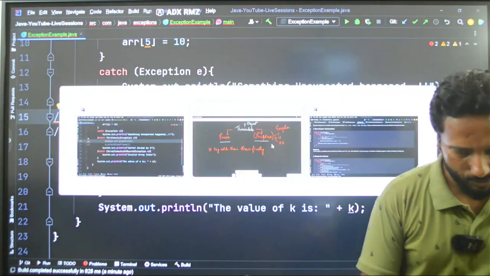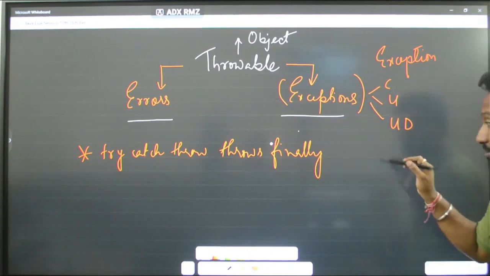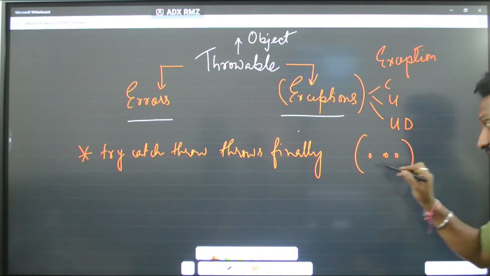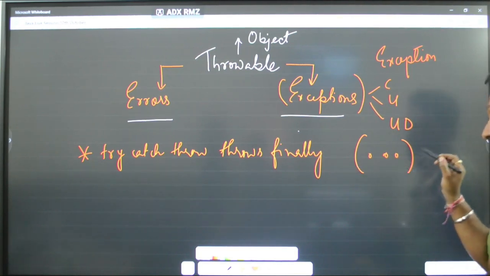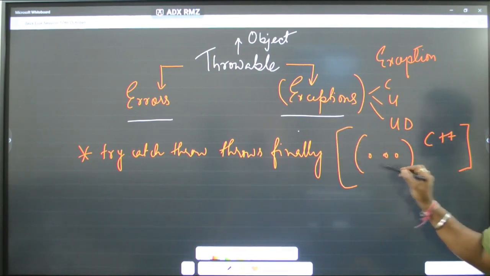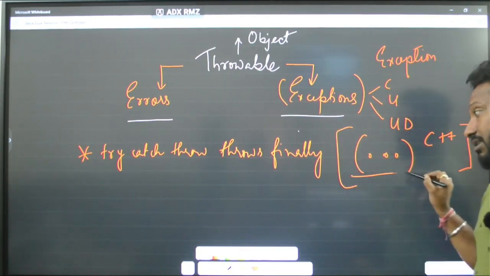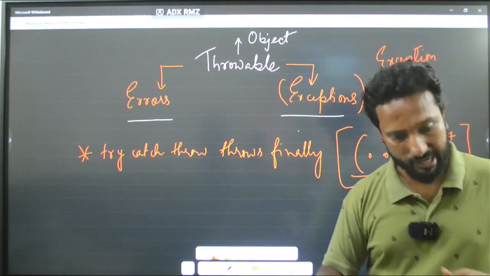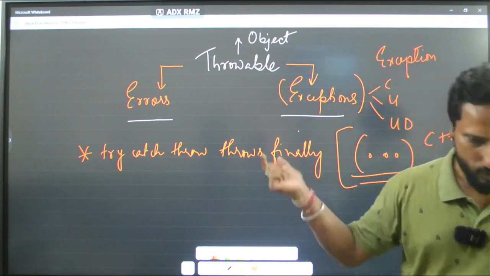Okay. In case of C++, any kind of exception is handled by a bracket with 3 dots. This is very important. Anyone learning C++ should learn how to handle any kind of exception by using these 3 dots. Sometimes it is asked in the interview, guys. So please remember that. Now let's go back.